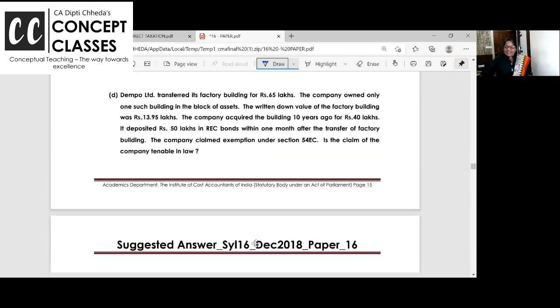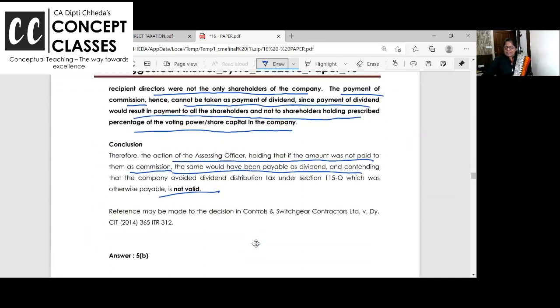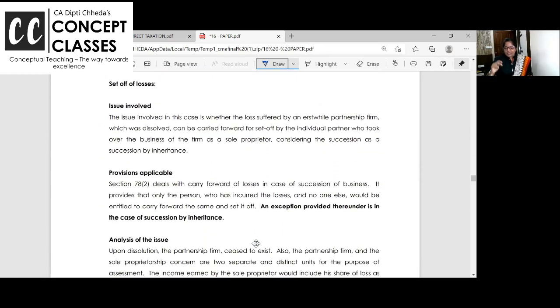So let us read this answer. Can the partner carry over the loss of the firm alone? Answer is no. Mark it if you want, and if you're having running notebook, write down firms losses, how they are allowed to be carried forward after deceased. This is hot favorite question for MCQ also.